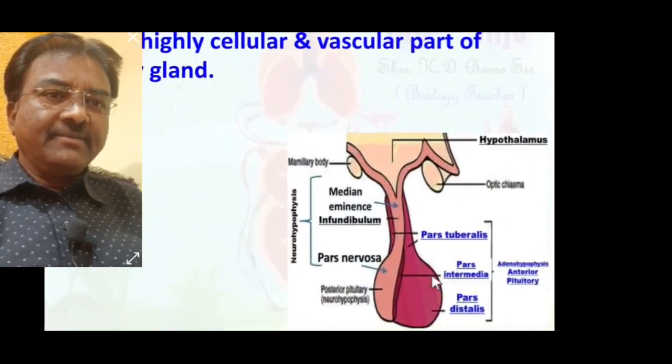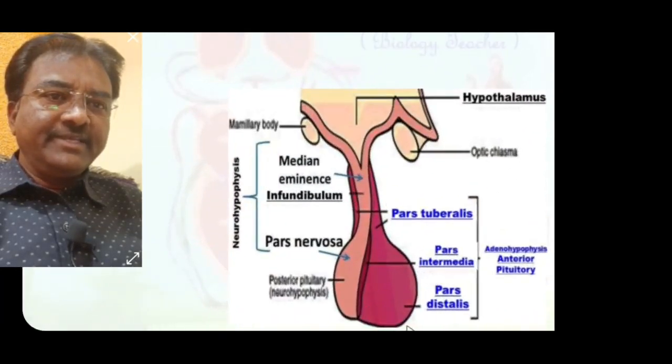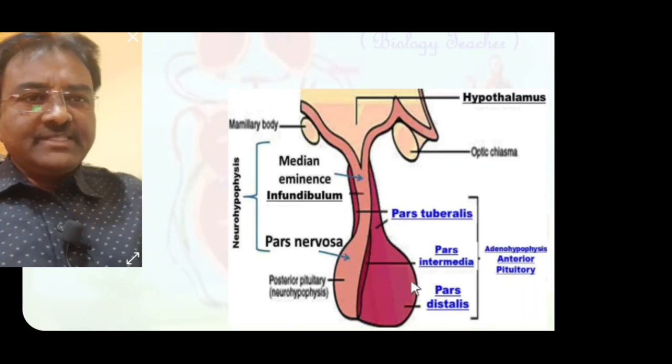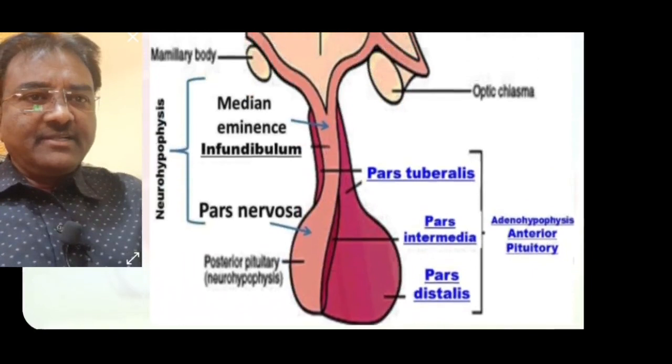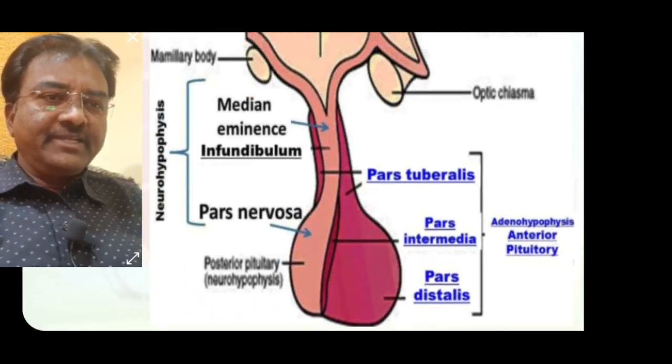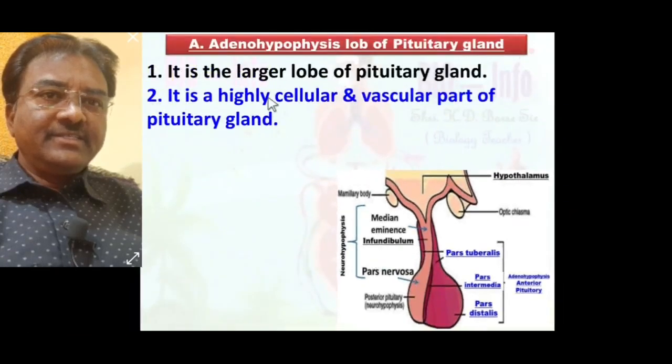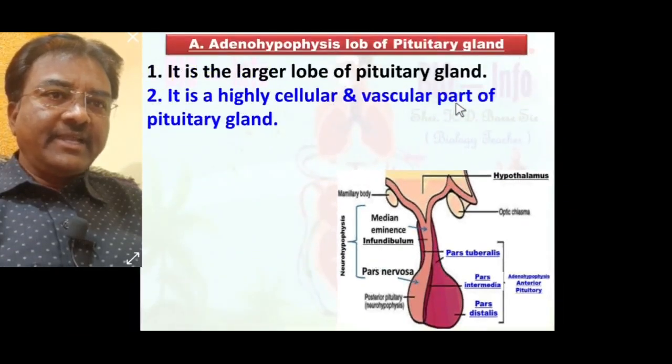In the diagram, this one is the adenohypophysis, and it is larger than the neurohypophysis.